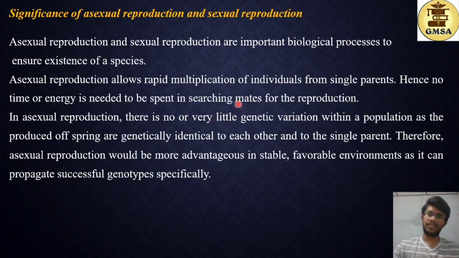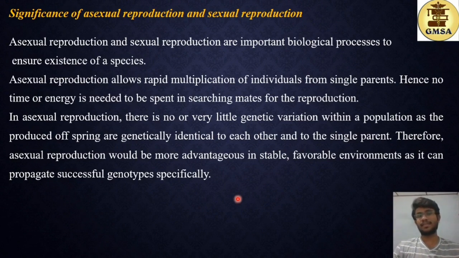This very little genetic variation can be due to certain mutations which occur during cell division. However, mostly there is no genetic variation occurring. So once an organism gets adapted to a certain environment, through mitosis, the same set of genes will be transferred to the new generation. So that new organism will also be able to successfully survive in that environment.